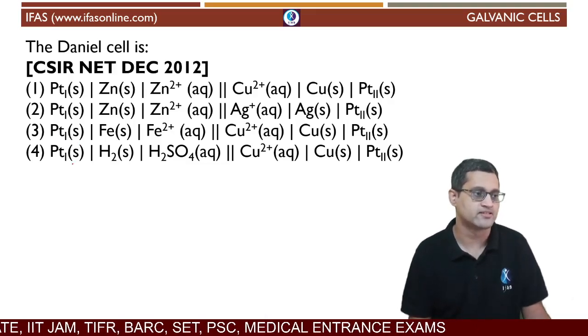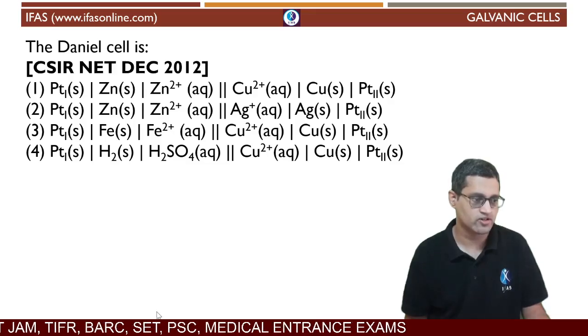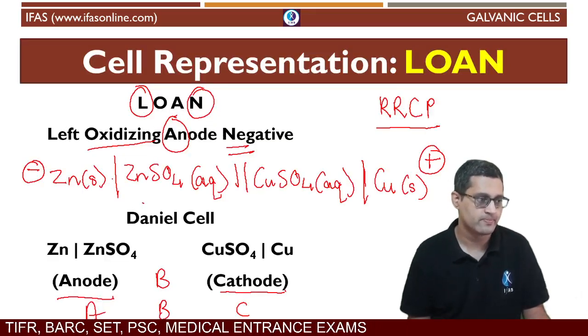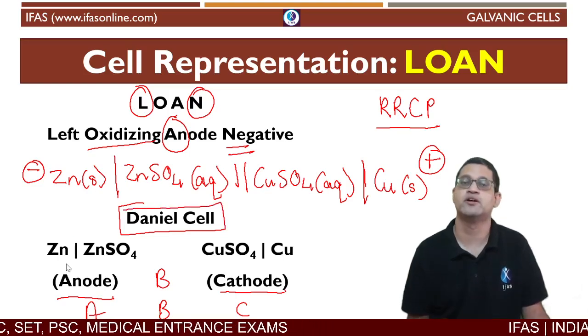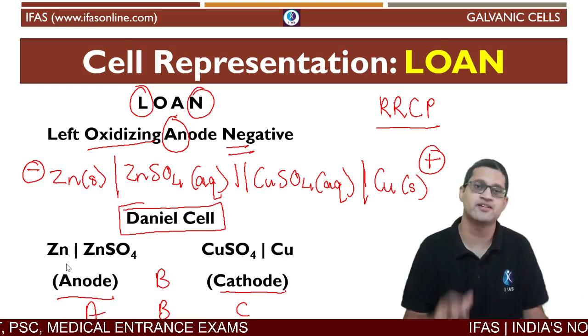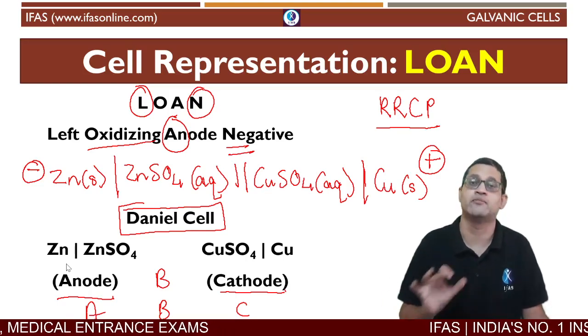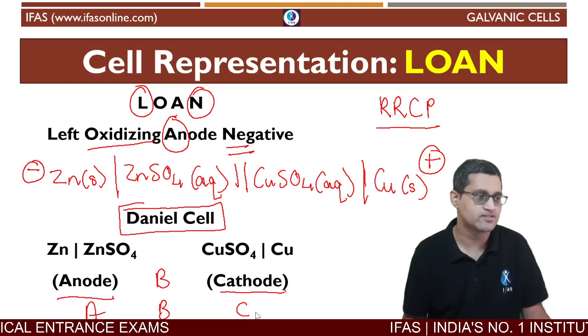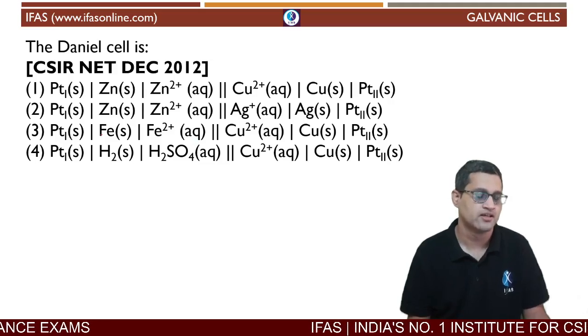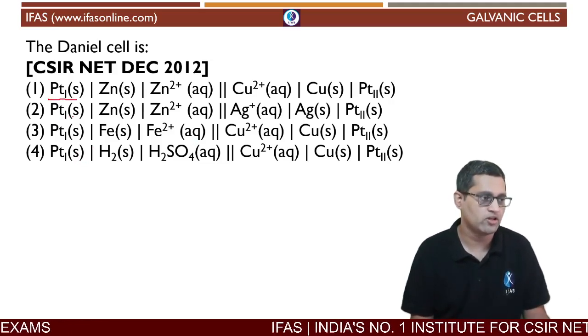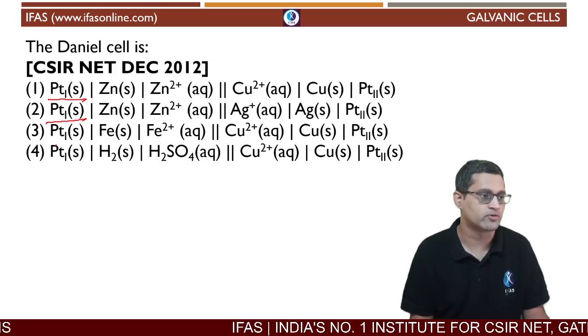What is the Daniell cell? Okay. Now what we just saw here is the Daniell cell. The Daniell cell is made up of zinc and copper electrodes, zinc and zinc sulfate, copper and copper sulfate, connected by a salt bridge. Let's look at which of these representations are correct. Now you will notice that they have all written platinum electrodes here.